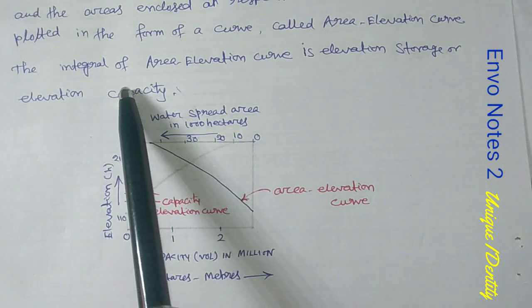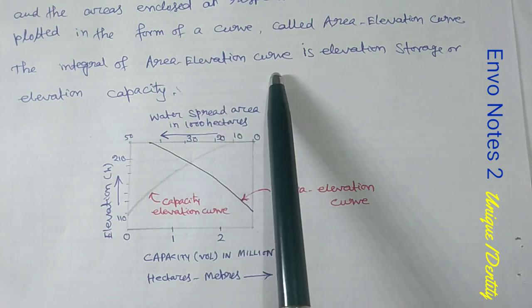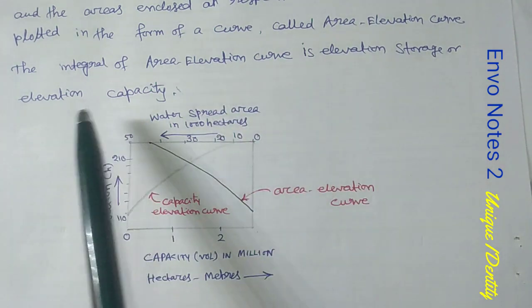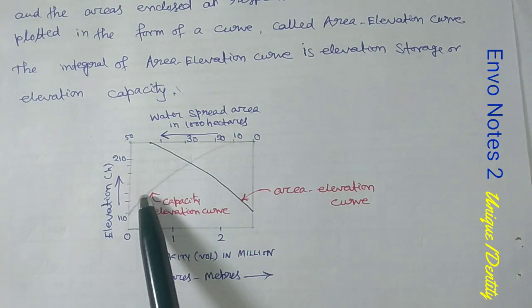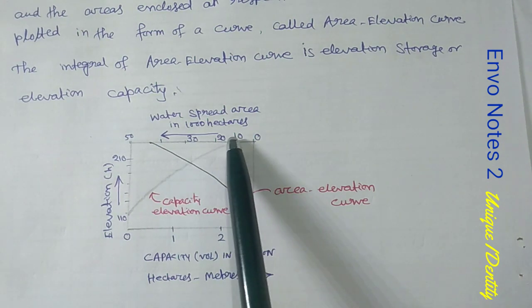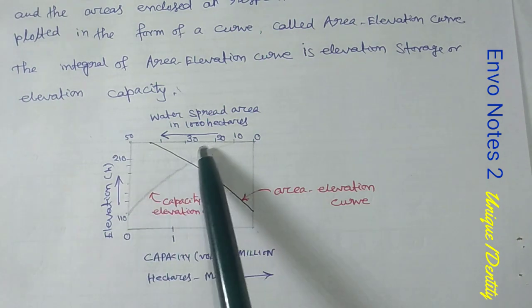Now the integral of the area elevation curve is the elevation storage or elevation capacity curve, and this drawn by pencil is the elevation capacity curve.